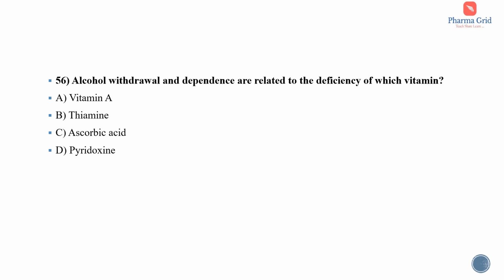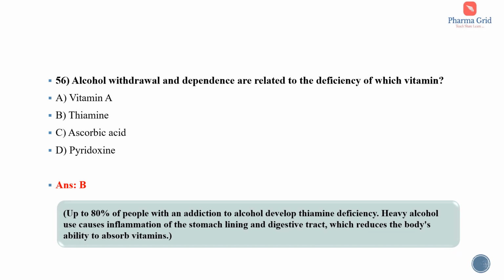We know that vitamin A is known as retinol and vitamin B1 is thiamine. Then vitamin C is ascorbic acid and vitamin B6 is pyridoxine. Here the correct answer is option B, that is thiamine. That is, up to 80% of people with an addiction to alcohol develop thiamine deficiency. Heavy alcohol use causes inflammation of the stomach lining and digestive tract, which reduces the body's ability to absorb vitamins.